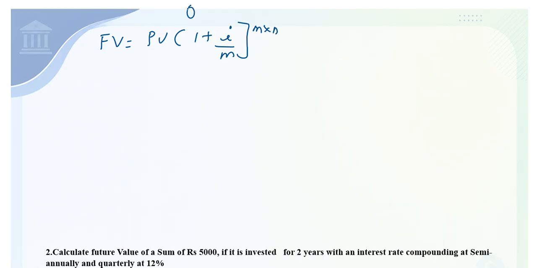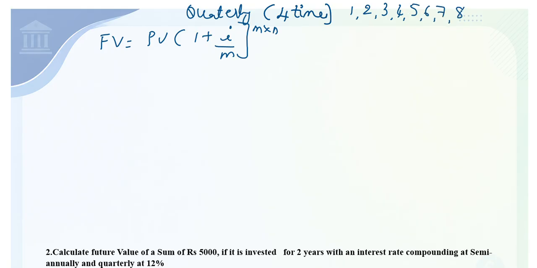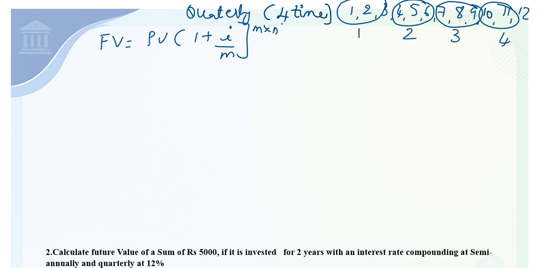Now I am doing this problem for quarterly. Quarterly means 4 times interest gets compounded. How? Because 1, 2, 3, 4, 5, 6, 7, 8, 9, 10, 11, 12 are the months. Quarterly means for every 3 months. For every 3 months, how many times? 1 time, second time, 3 times, 4 times. So quarterly means 4 times.